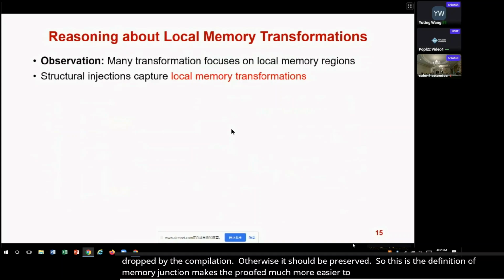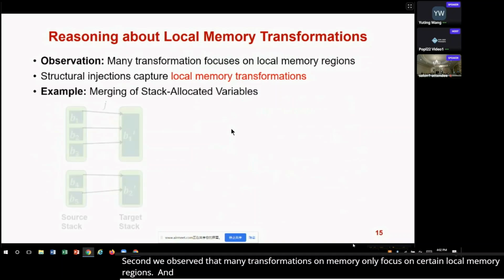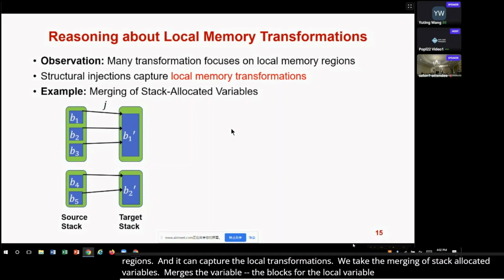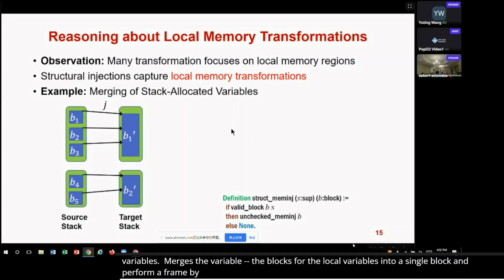Second, we observe that many transformations on memory only focus on certain local memory regions, and the statically defined injection functions can precisely capture those local transformations. We take the merging of the stack allocated variables as an example. This compiler pass merges the blocks for the local variables into a single block, and it is performed frame by frame. So this is defined by this structural injection function.